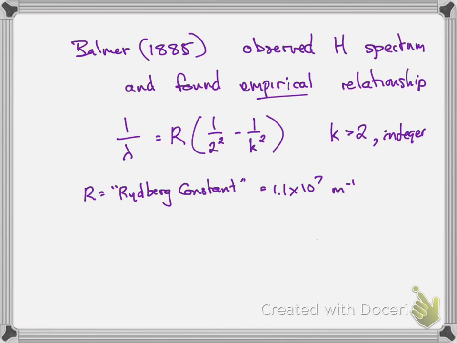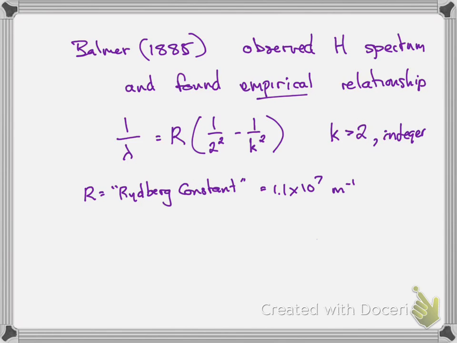In any case, Balmer in 1885 observed the hydrogen spectrum. He found empirically, you know what empirical means, right? Empirical means experimentally. It's not understood theoretically. It's not understood why. But he found empirically that he could describe that spectrum by this Rydberg equation, which is 1 over the wavelength equals a constant, R, which we call the Rydberg constant, times, and I know it looks a little weird, 1 over 2 squared minus 1 over k squared, where k is an integer. It can be 1 over 4 minus 1 over k squared, where k is an integer, but you'll see why we said 1 over 2 squared later.